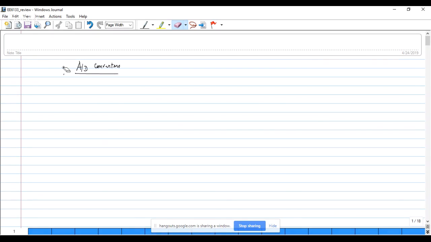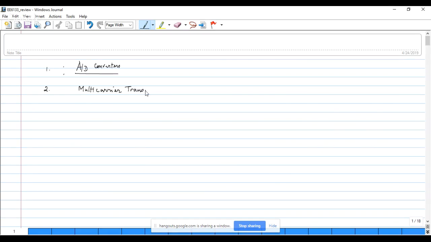So the last unit was on the A to D converters. Before that, the weeks that preceded that, weeks 9, 10, and 11, were the chapters relating to multi-carrier transmissions.